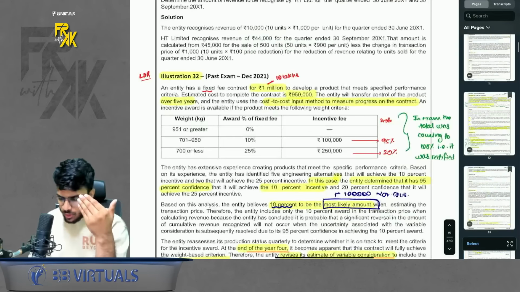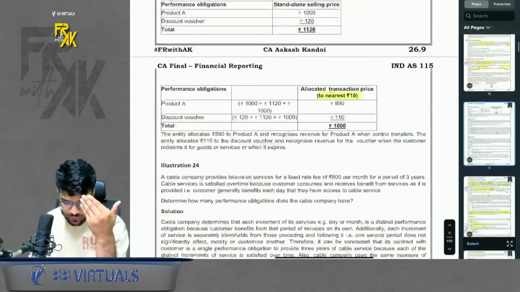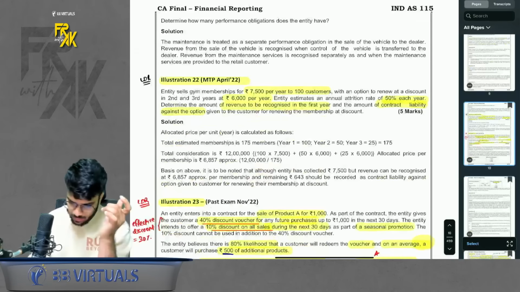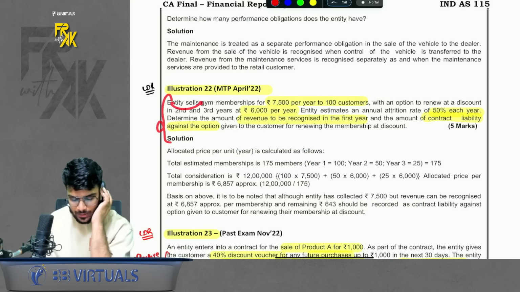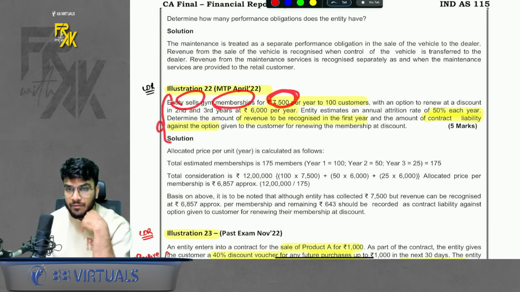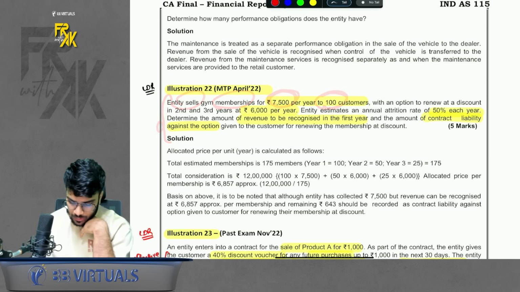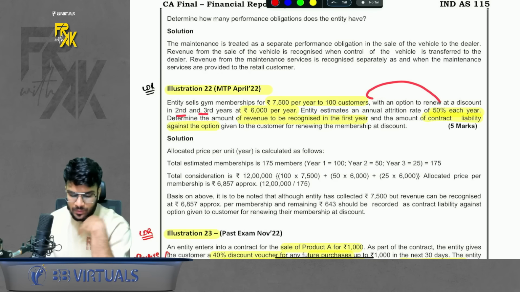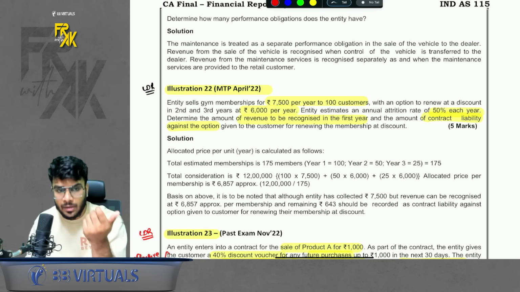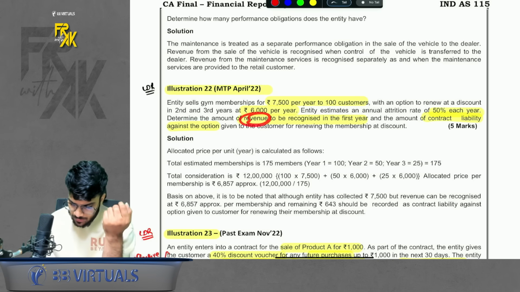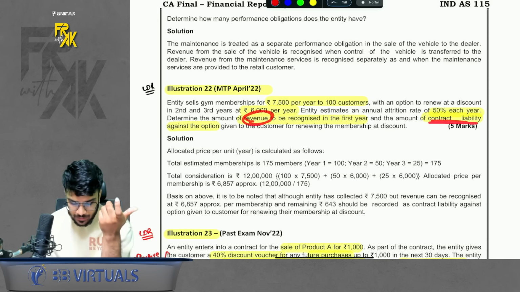See, I'm not revising all the questions, but I'm going to focus more on the questions which are crucial or which are tricky. Okay. First of which is this membership question. It says that the entity sells gym membership for 7,500 per year to 100 customers. And if they renew in the subsequent years, you will charge only 6,000 per year. Attrition rate is 50%. That means 50% of consumers won't renew. We need to check how much is the revenue in the first year and the liability in the first year.